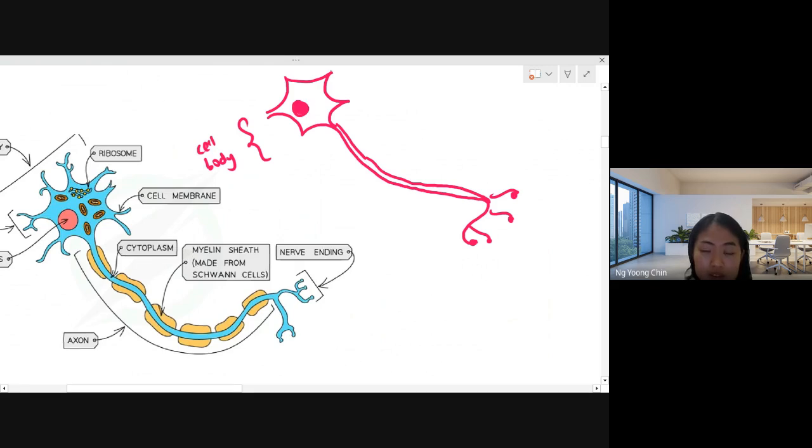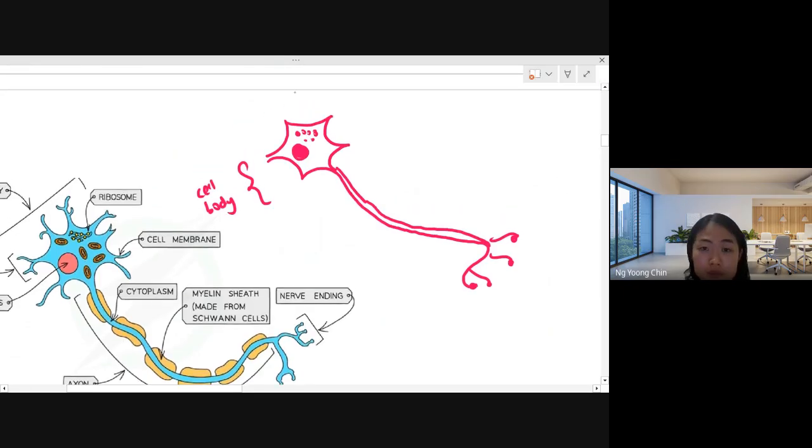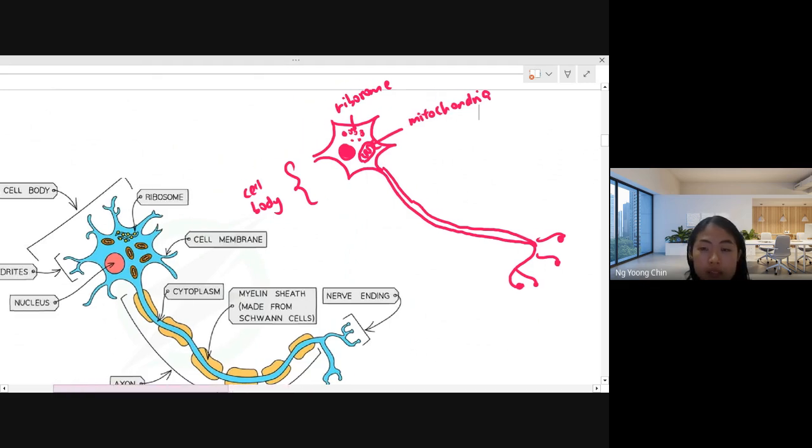This is the nucleus. There is the small substance, the ribosome. And then there is the mitochondria. Mitochondria, ribosome, yeah. The outside one is the cell membrane.